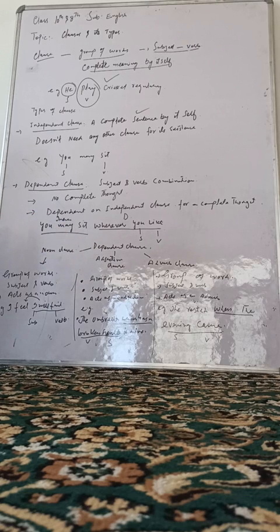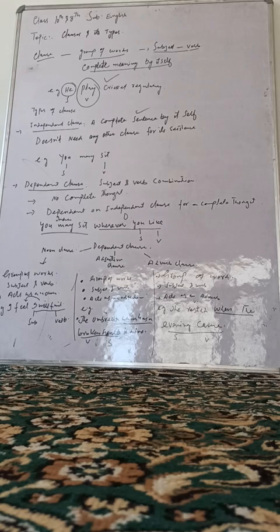Okay, now further, the dependent clause is divided into three types, that is noun clause, adjective clause, and adverb clause. Okay, what do you mean by noun clause?